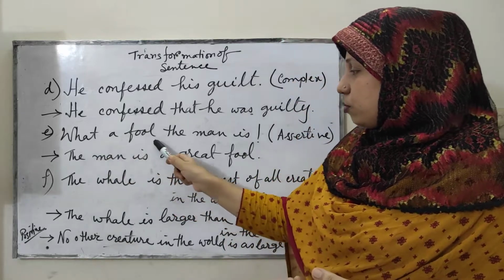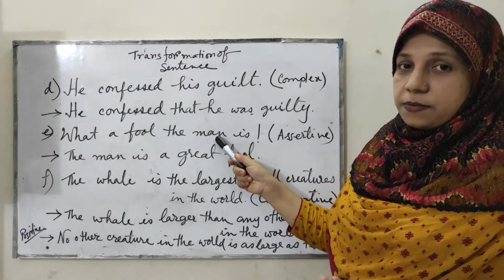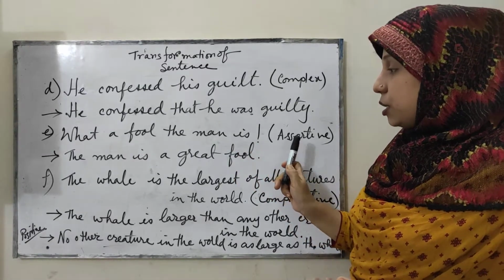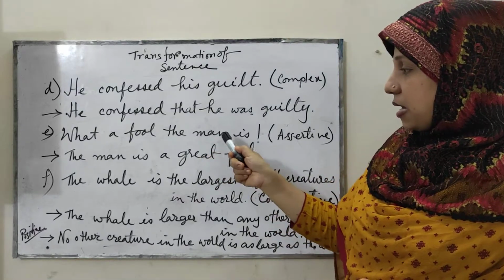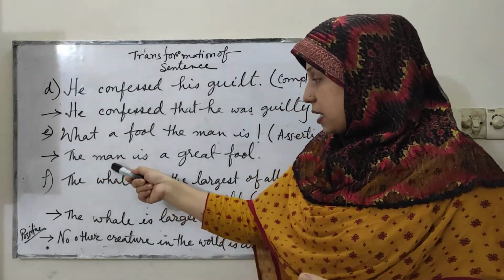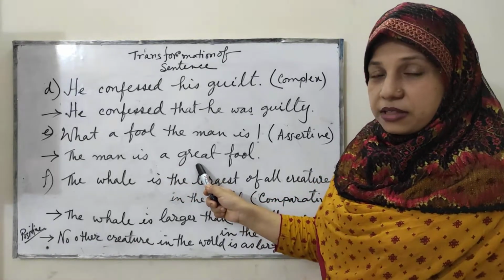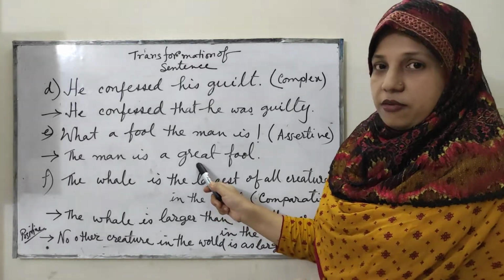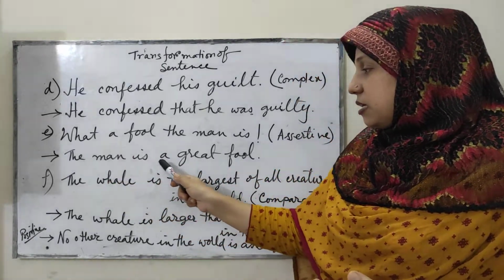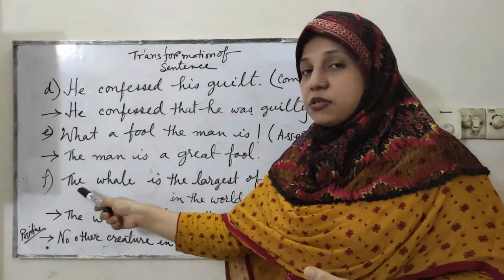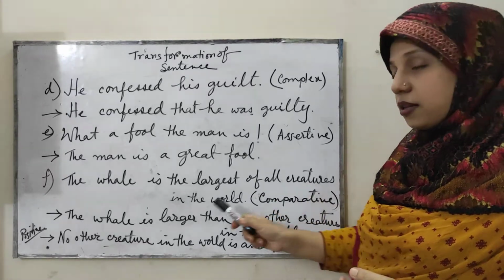What next? Number E. What a fool the man is. Very simple. This is an exclamatory sentence, and you have to make it assertive. To make it assertive, you have to bring this, the man is, at the beginning of the sentence. The man is a, and you have to add an intensifier, that is either very or great. We cannot say very fool. We have to use great fool. So the answer will be, the man is a great fool. Next comes number F. The whale is the largest of all creatures in the world.